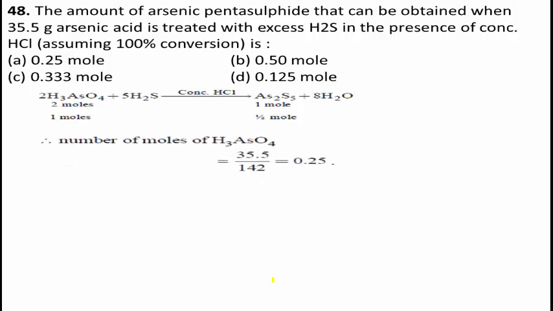Then the number of moles of H3AsO4 is equal to 35.5 divided by 142, which is equal to 0.25. Therefore, the number of moles of As2S5 is 0.25 divided by 2, which is 0.125 mole. Therefore, the correct answer for this question is option D, 0.125 mole. Option D is the right answer.